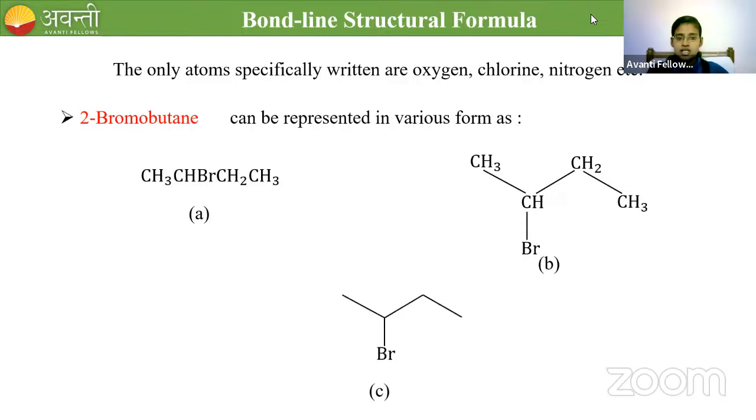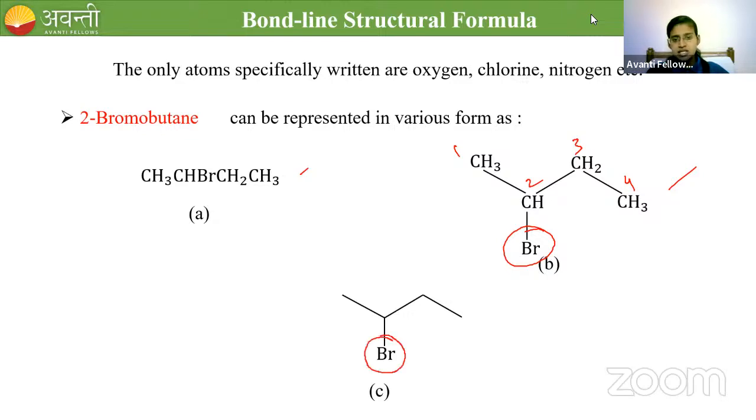These two are the condensed formulas where only the carbon-carbon bonds are shown. This is carbon number 1, 2, 3, 4. To the second carbon, I have bromine. But in the third structure, you see, carbon and hydrogens are not shown, but the bromine is shown. Bromine is written.